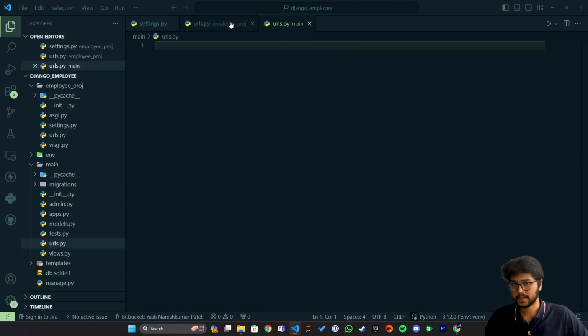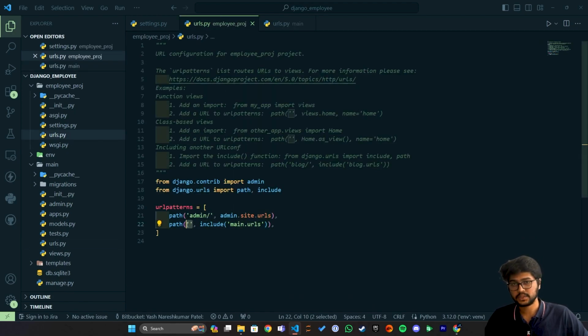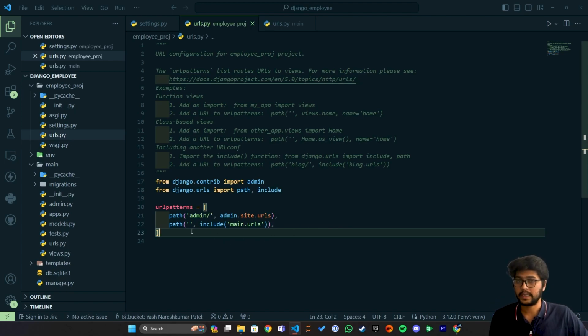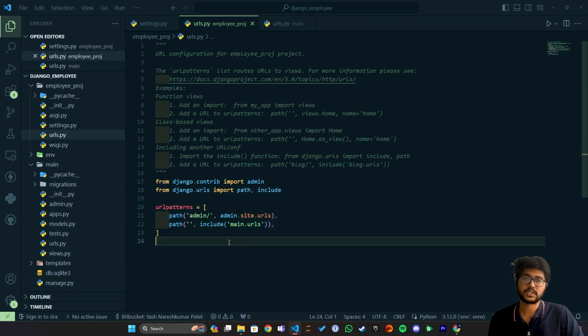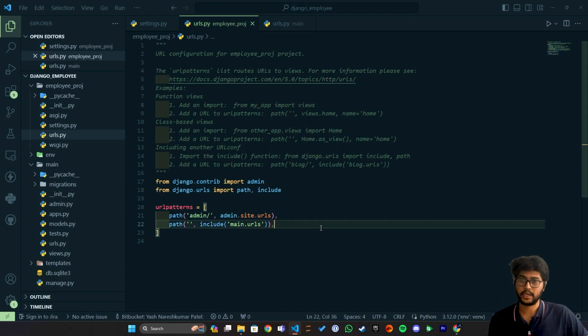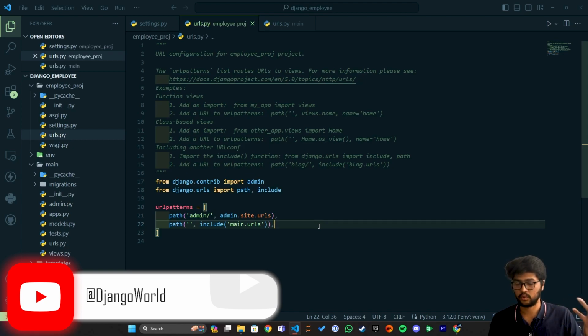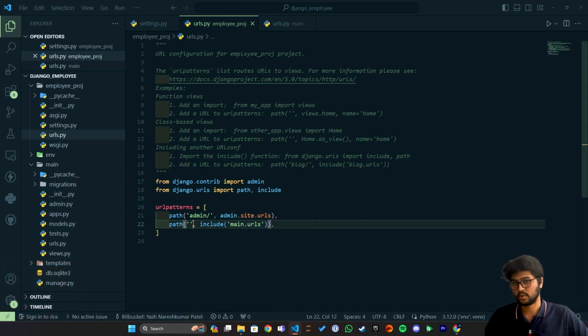Now if you put an empty string over here, Django will automatically understand that if the string is empty, then it belongs to the home page. So when it starts checking the URL, first it will check the empty string. If we don't have an empty string, then it will go to the next URL. Whatever the path is, it will directly fetch that path and take you to that page. And if you have an empty string, then it will directly load the home page. But if you write path and say home slash, then you need to directly map to the home page. So just keep the home page in the empty string. It is the best suggestion I can give you.